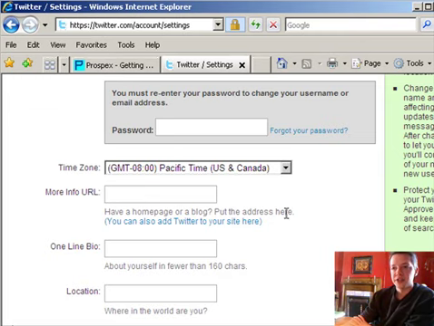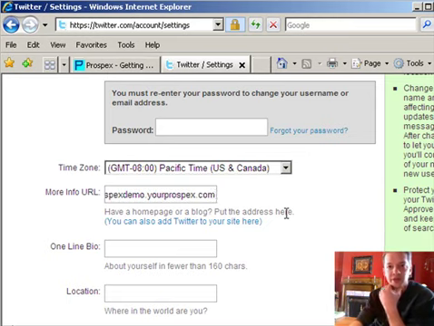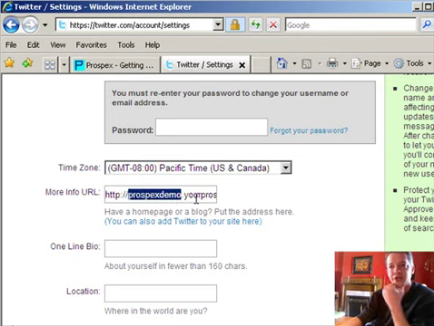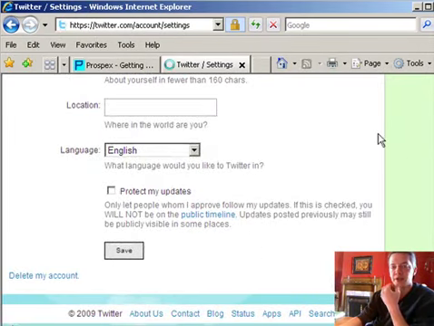So mine is prospexdemo.yourprospects.com. So I'll be entering that in right here. Now, your URL is going to be whatever you chose as your Prospex referral URL or your site name. So whatever you chose is going to go right here. And you can fill out a one-line bio about yourself, put your location, and then we're just going to hit save right here.